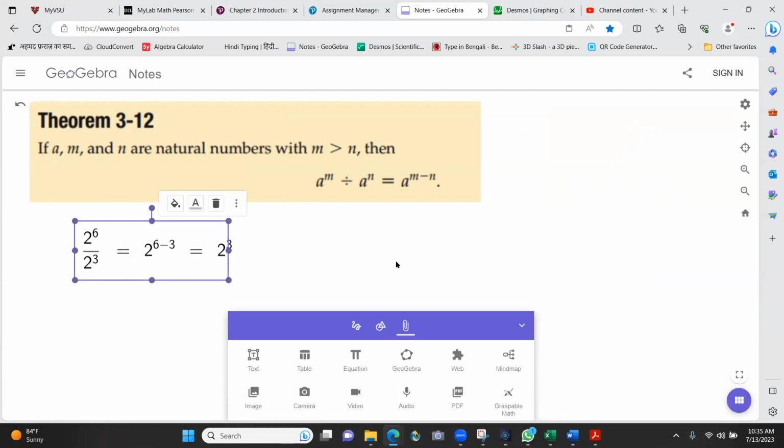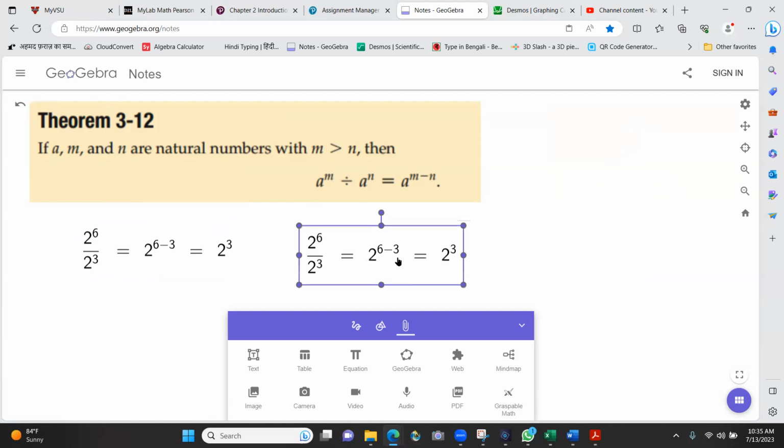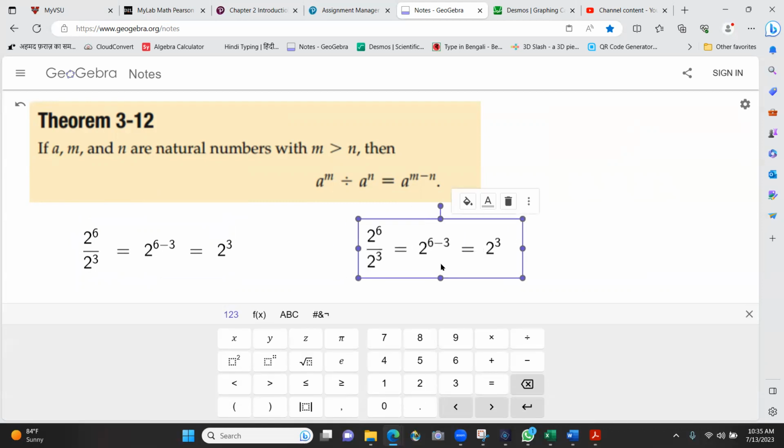Let's take a look at this. Let's break it down and see why this is valid. Why does that make sense? Well, 2 raised to the power 3 is 2 times 2 times 2. 2 raised to the power 6 is 2 times 2 times 2 times 2 times 2 times 2.